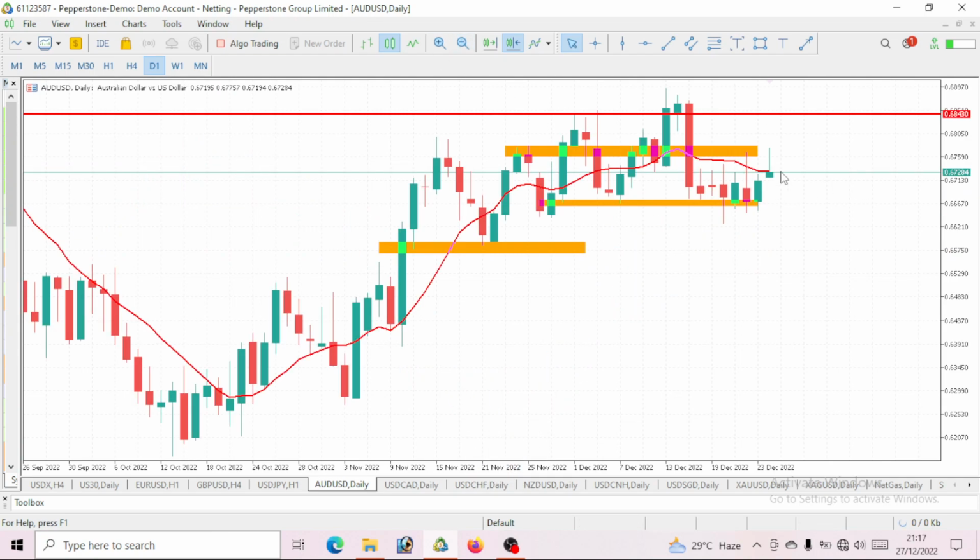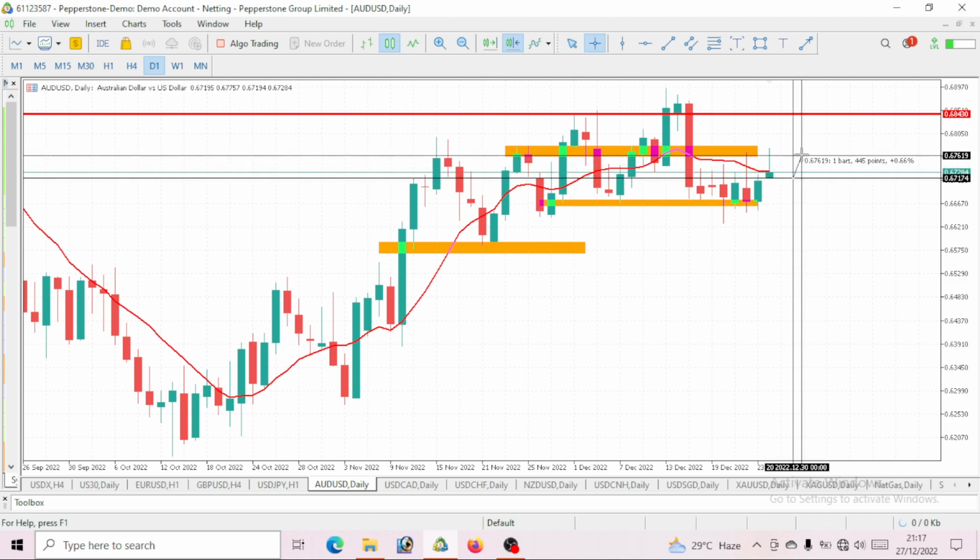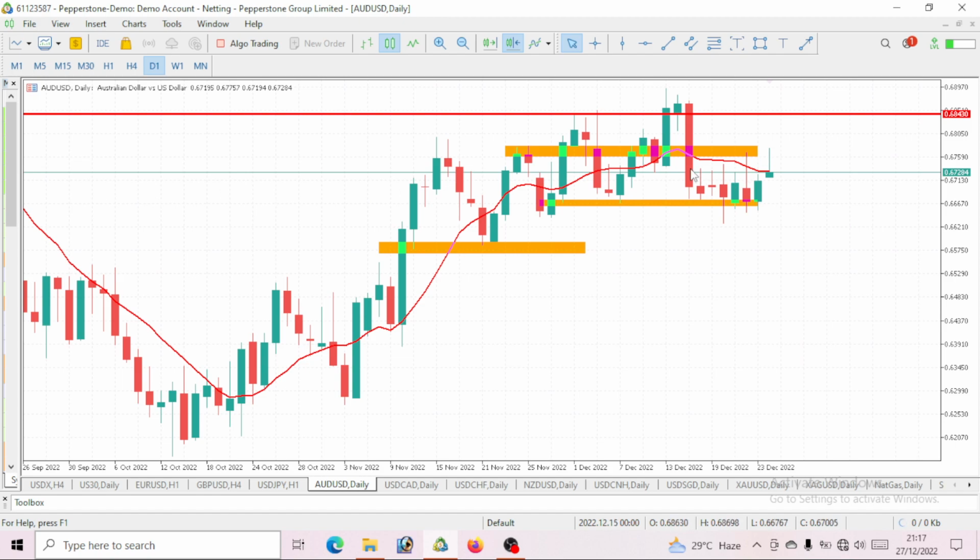So yesterday we did analysis on this price movement, right? We told you guys that we will be expecting an impulse move to take out this level. Basically we actually highlighted it, and I've given you a reason why we will be expecting such movements, right? And guess what? Price has given us that bullish move that we were all expecting. Now this price has dropped, so we will go and analyze what this price will be doing for the next day.